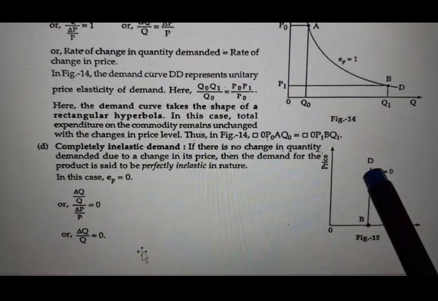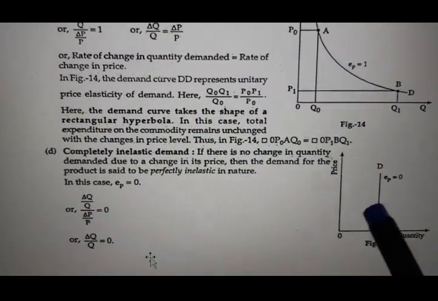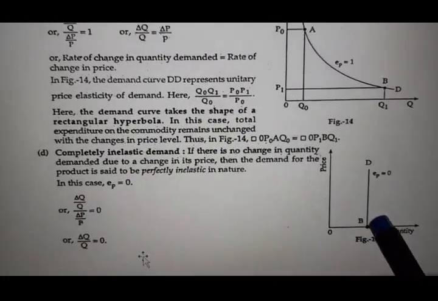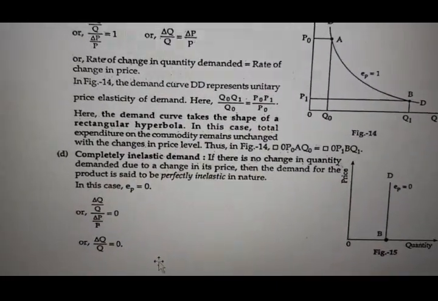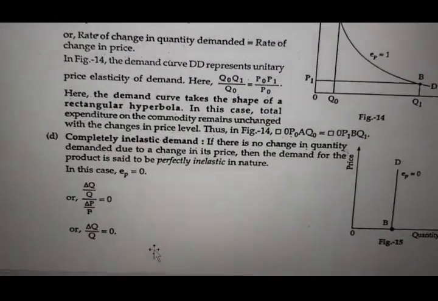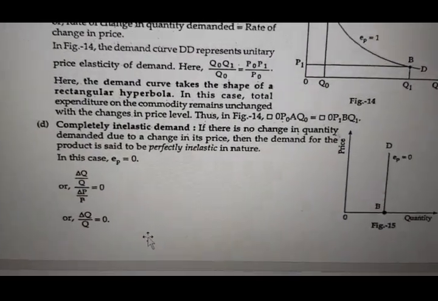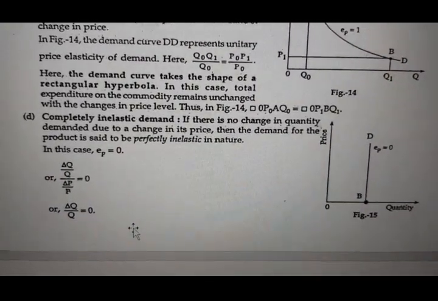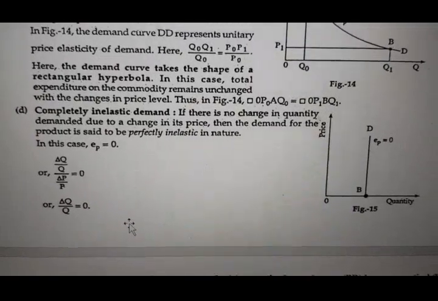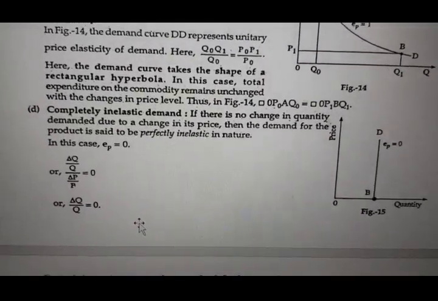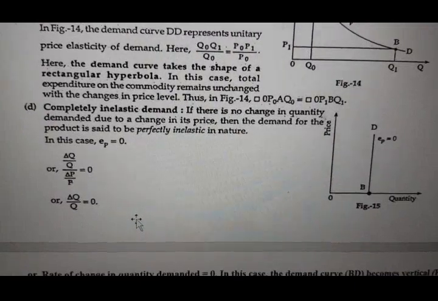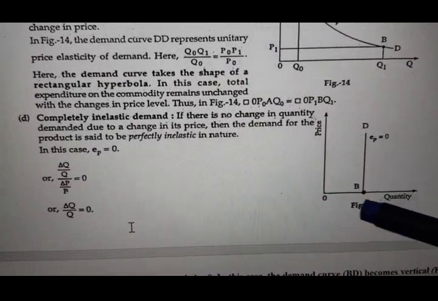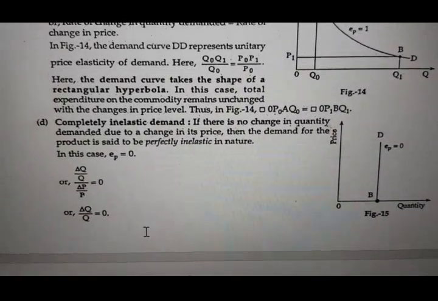If it further increases to p2, demand is the same. That means any increase or decrease in price is not affecting the demand. I told you this happens for all indispensable goods of life like oxygen, blood, life-saving drugs or medicines, and water. It is indispensable for our life, and for this it is completely inelastic, meaning completely immovable.